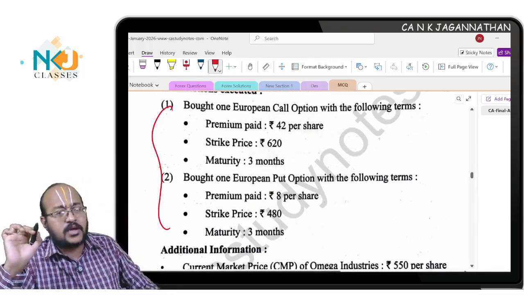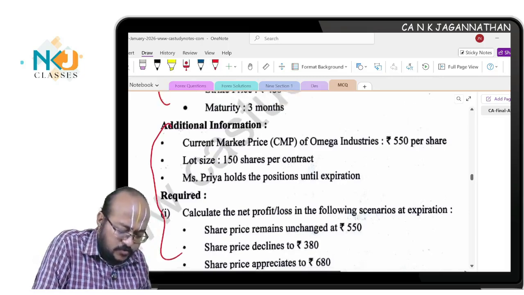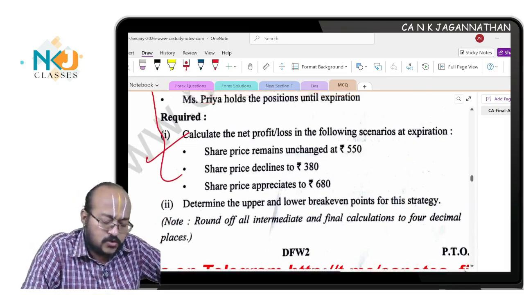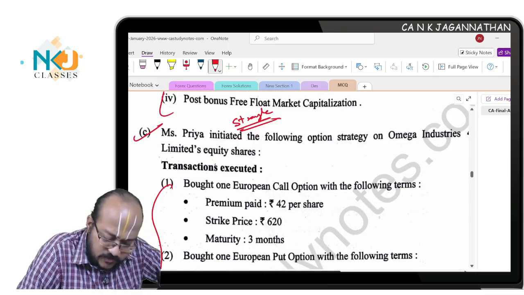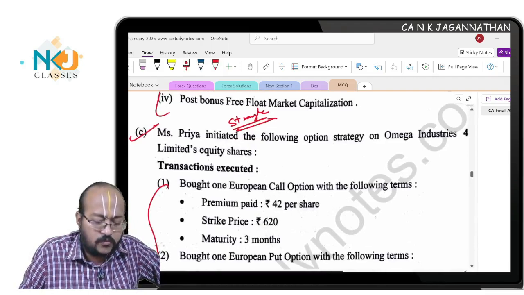There is a question in your study mat which is a ditto copy paste question till here. The first part of the question is a ditto copy paste question, no issue. You will score 4 or 6 marks as question. I think question 6 marks weightage. 1 second, how much is the weightage given for this question? I think it is asked for 4 marks. Okay, only 4 marks question.